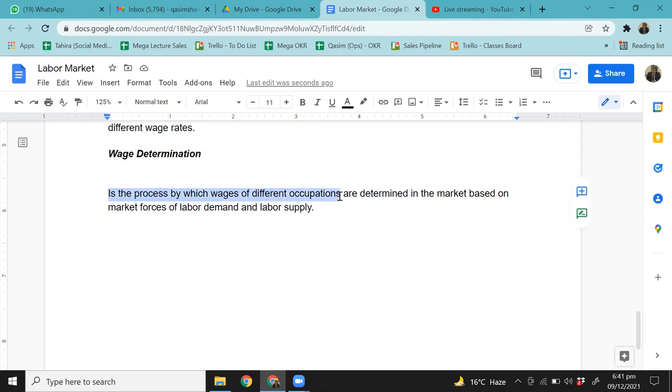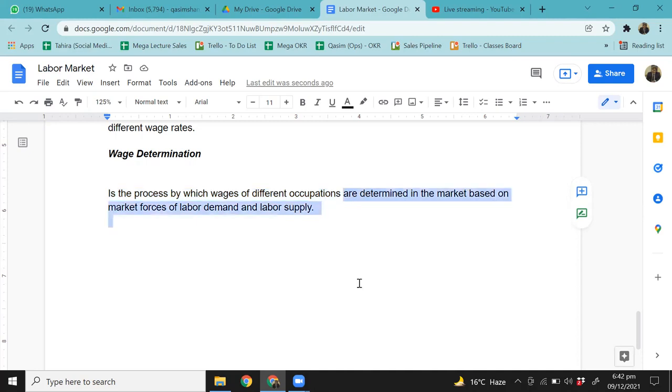Now, what are occupations? So think about it. Teaching is an occupation. Medical profession, like medical occupation, right? Being a doctor is an occupation. Lawyer is an occupation. Engineer is an occupation, right? And all these different types of skills that you develop to do a job in a certain industry, that is an occupation, right? Are determined in the market based on market forces of labor demand and labor supply.